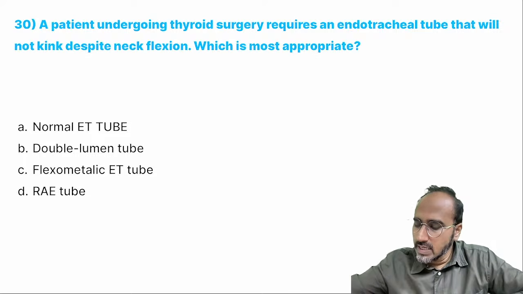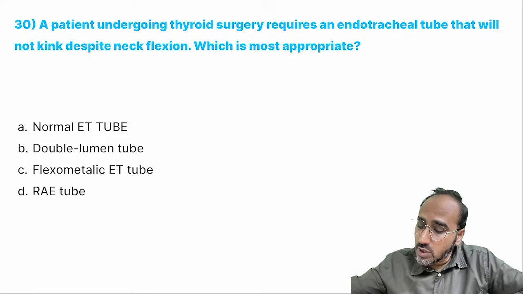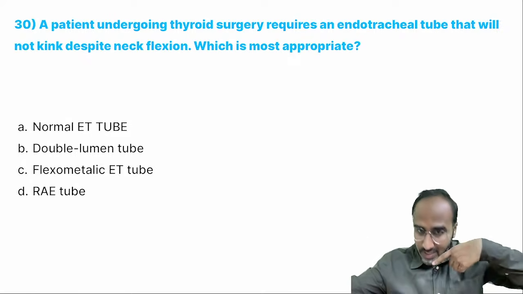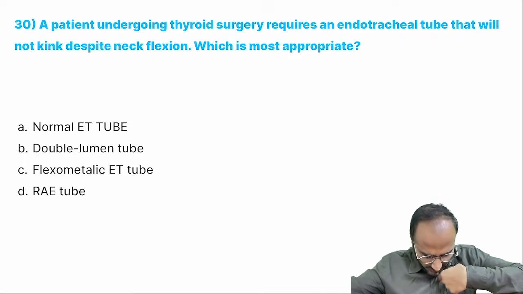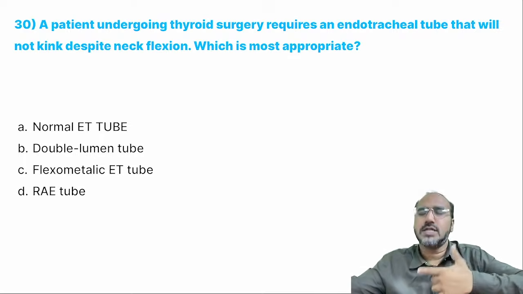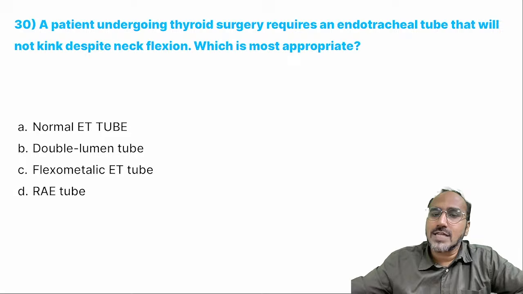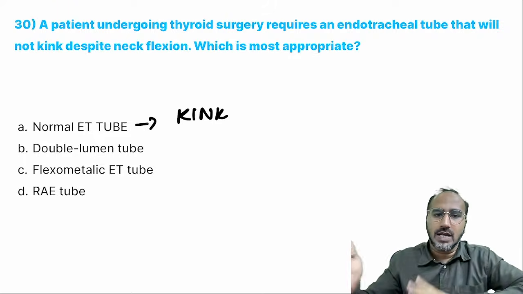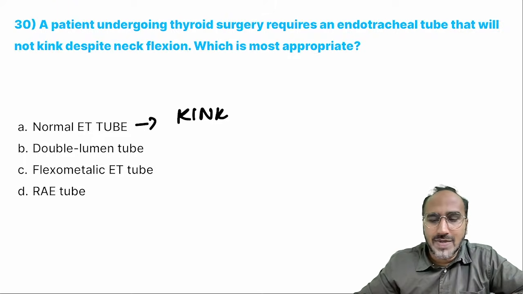Next, guys. A patient is undergoing thyroid surgery, requires an endotracheal tube that will not kink despite neck flexion. Okay? Which is the most appropriate? Remember, the surgeon is telling that he will keep the patient in a flexed position and he does not want the tube to kink. If he does intubation with a normal tube, what will happen?